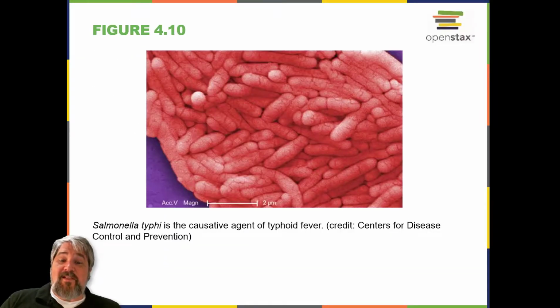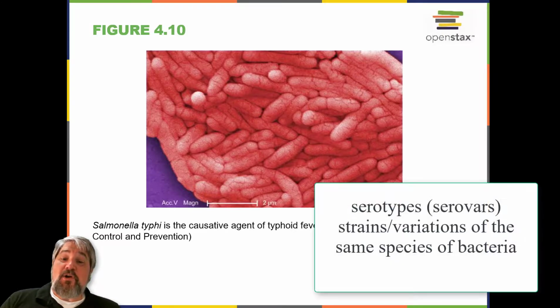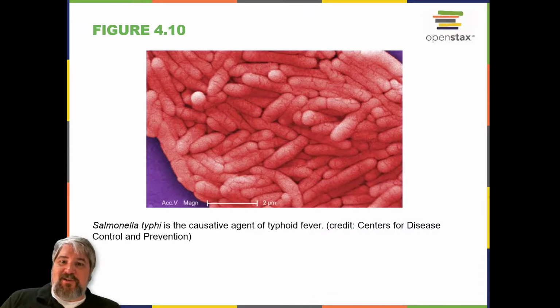The genus Salmonella, which belongs to the non-coliform group of Enterobacteriaceae, is interesting in that there is still no consensus about how many species it includes. Scientists have reclassified many of the groups they once thought to be species as serotypes, also called serovars, which are strains or variations of the same species of bacteria. Their classification is based on patterns of reactivity by animal antisera against molecules on the surface of the bacterial cells.